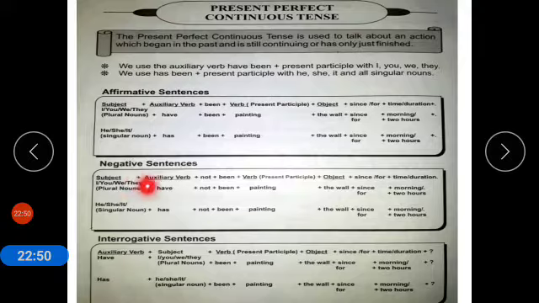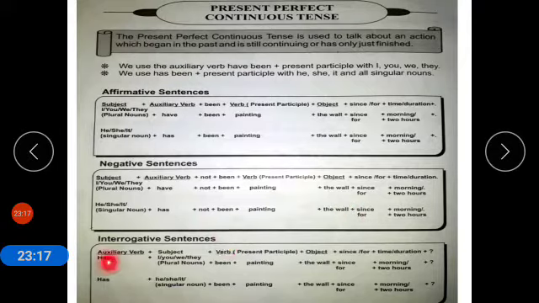Now coming to negative sentence. The structure is subject, auxiliary verb plus not been, first form of verb plus ing, object, use of since and for, time and duration. I have not been painting the wall since morning or for 2 hours. He has not been painting the wall since morning.